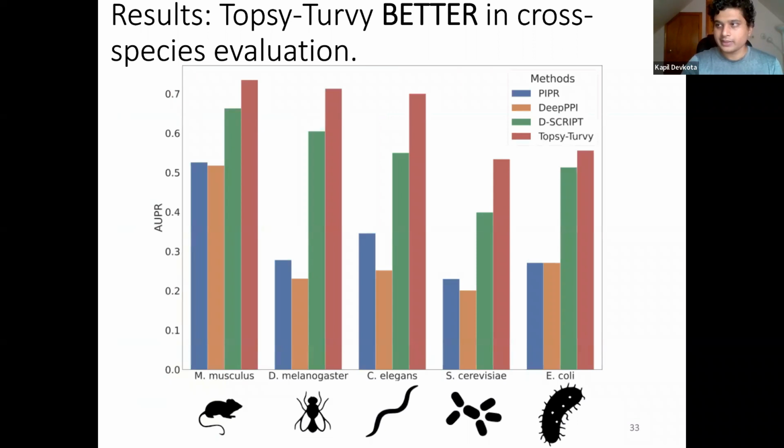So here are the results. We can see here that Topsy-Turvy is outperforming other sequence-based models in all organisms. I specifically want to emphasize that we are using only sequence information from the target species, but we are able to outperform all the existing methods. So it looks like we are learning some kind of transferable PPI information from human STRING PPI to other organisms.